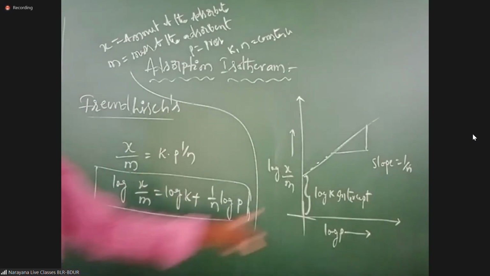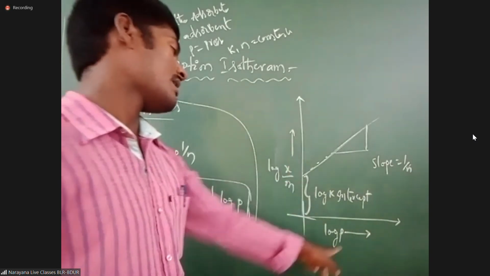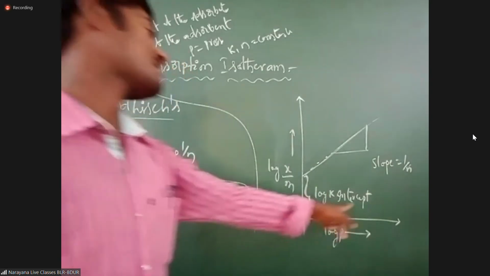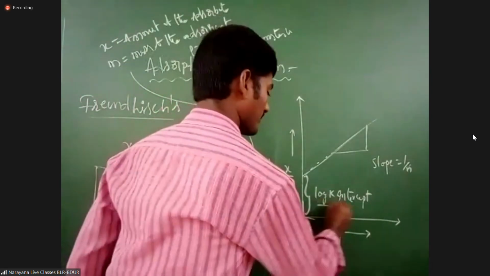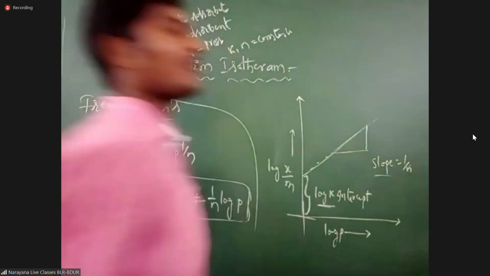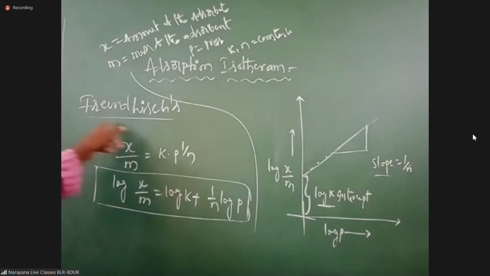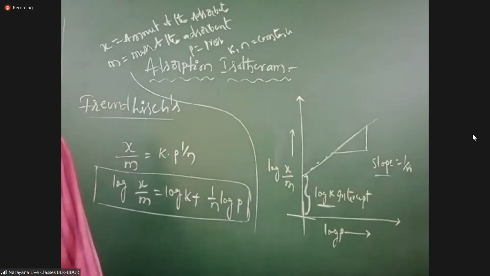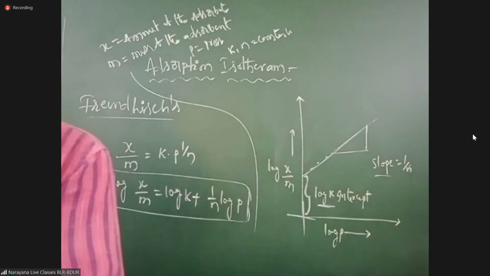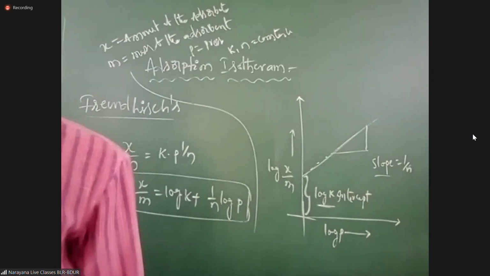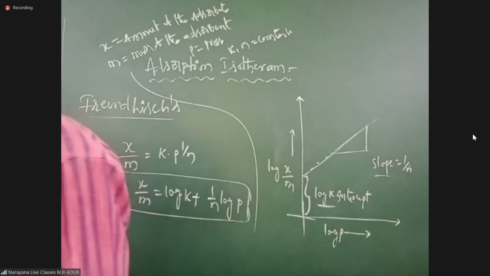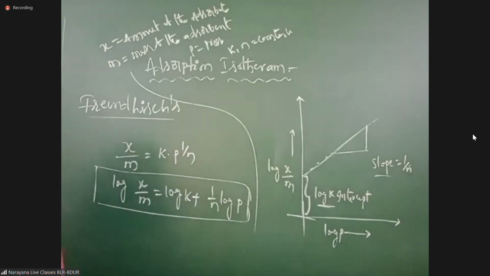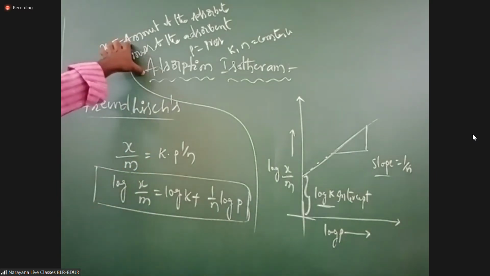Now the graph: log x by m against log p. Then what happened here? Intercept is log k. Slope is 1 by n. First, everyone keep the heading Freundlich adsorption isotherm. Write these two formulas, these terms and this graph.